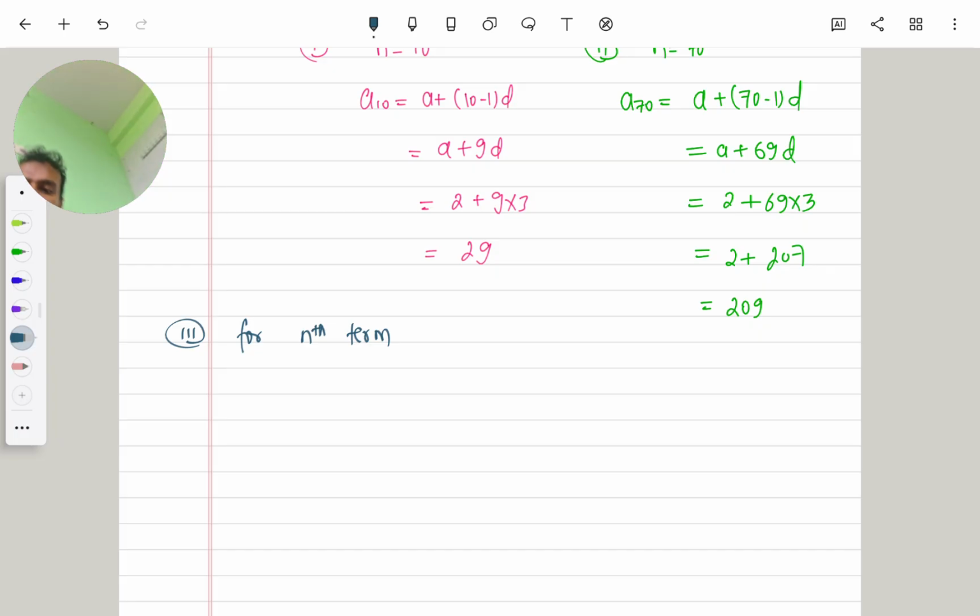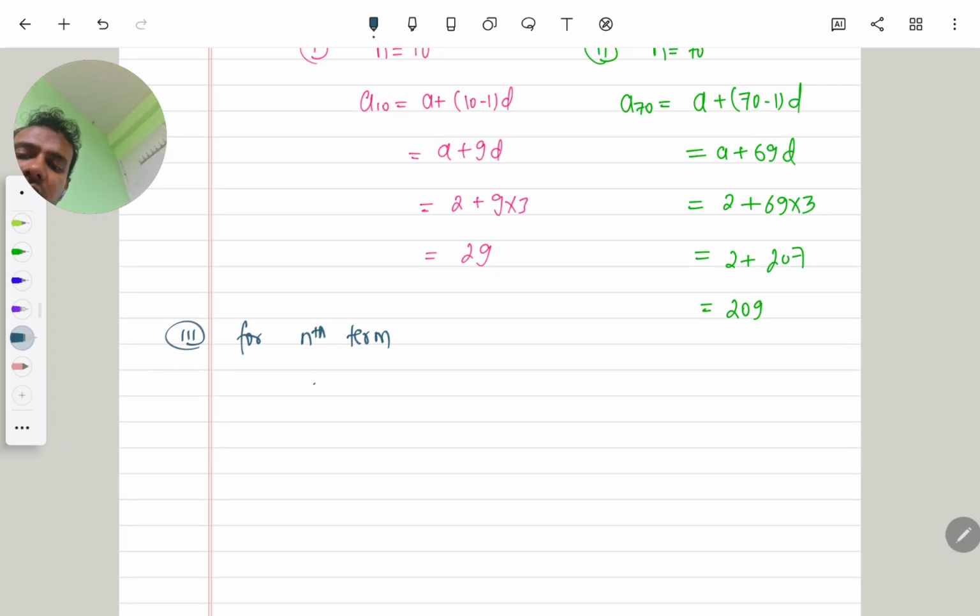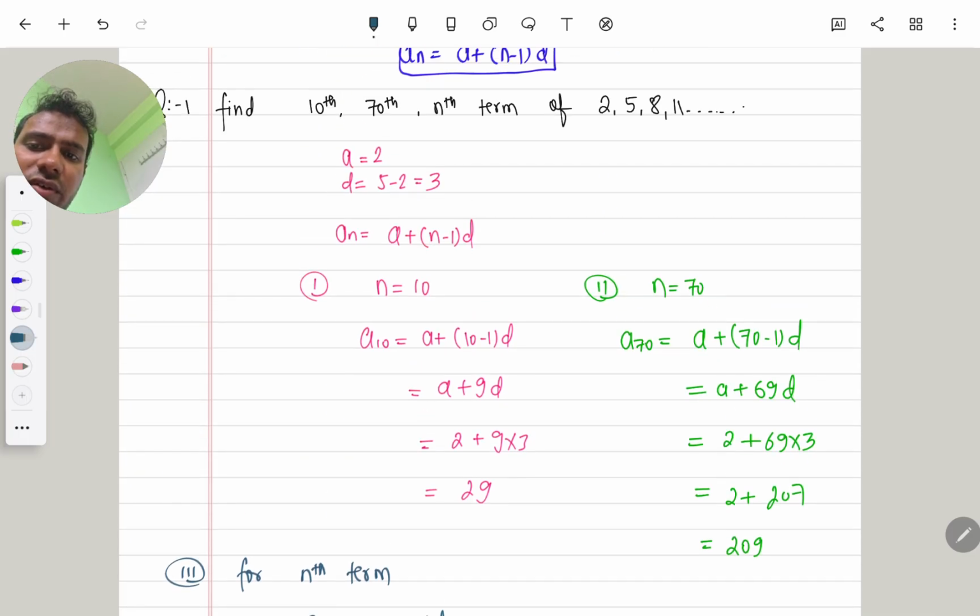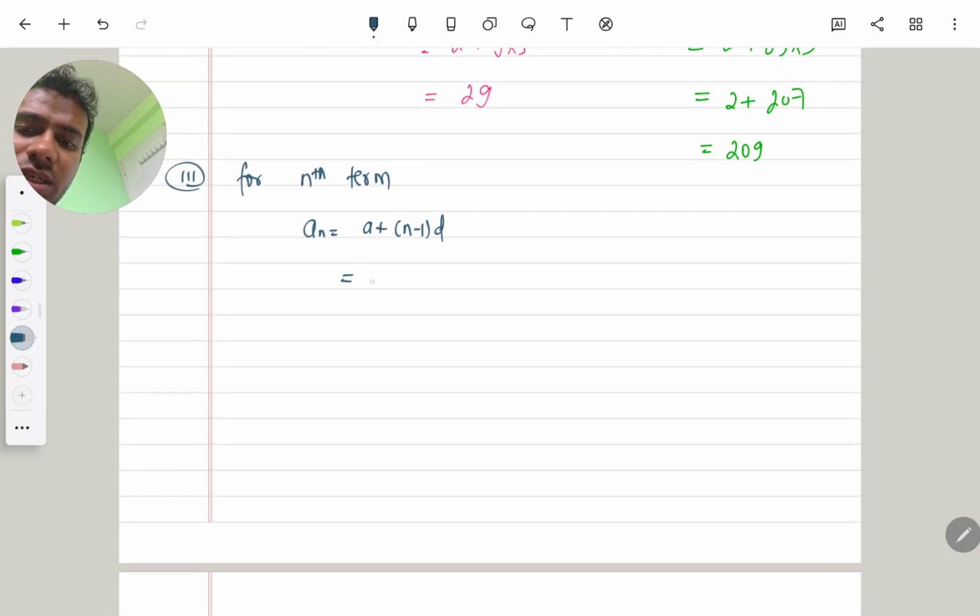Now let me explain. An is equal to A plus n minus 1 into D. The value of A is 2, so 2 plus n minus 1 into 3. That means 2 plus 3n minus 3, which is 3n minus 1.